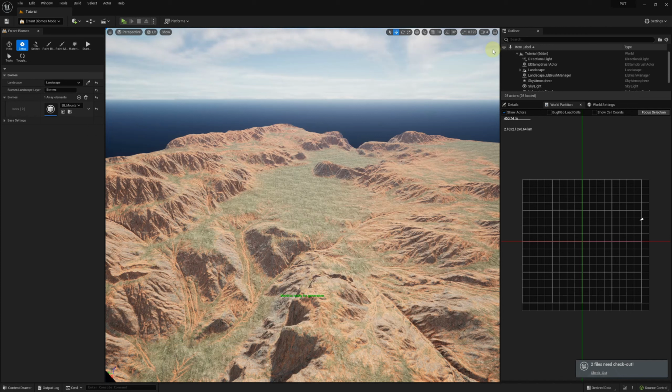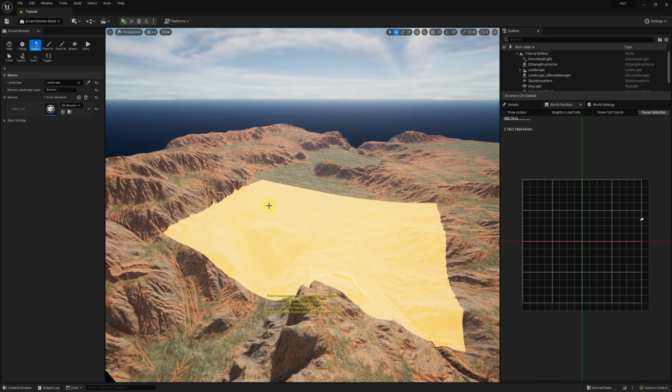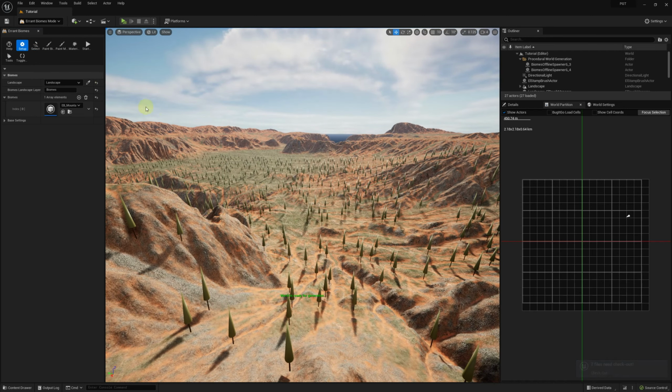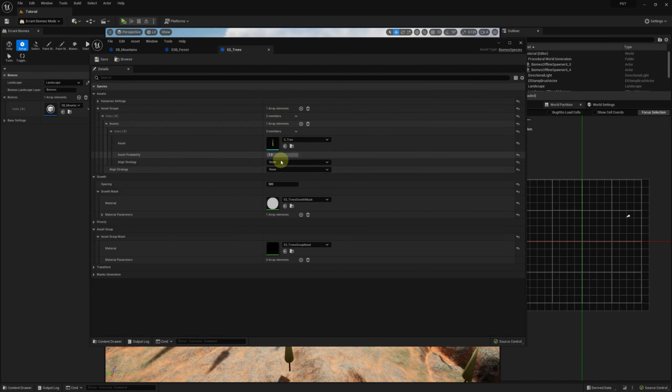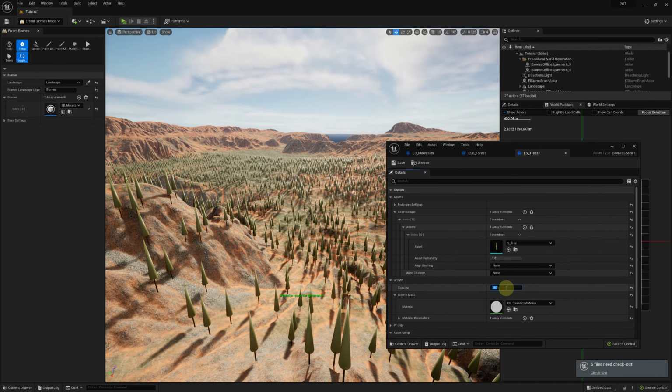We're now ready to generate the foliage. But first, let's select a smaller region of the map for regeneration. This will make regeneration faster. Okay, let's run the generation. The spacing of the trees clearly needs some tweaking. I will toggle the auto generation, which will start generation after every change I make to the species.